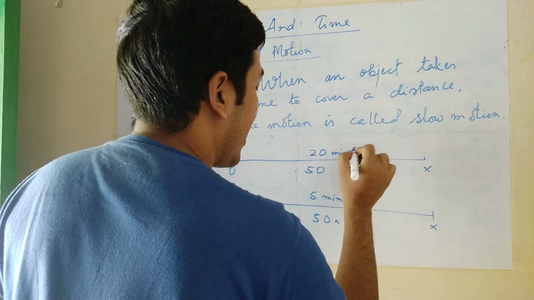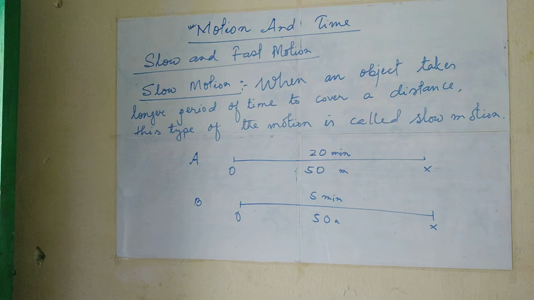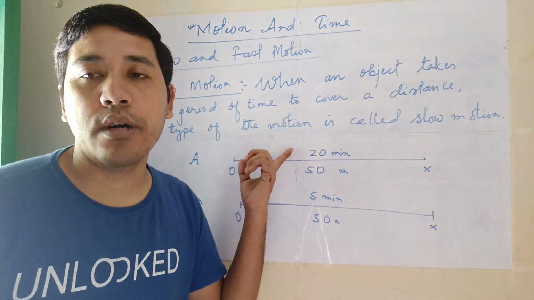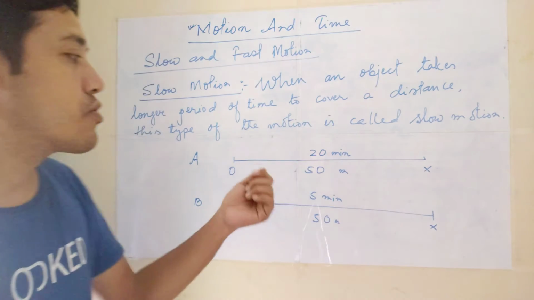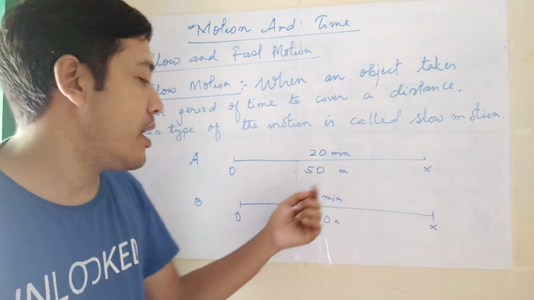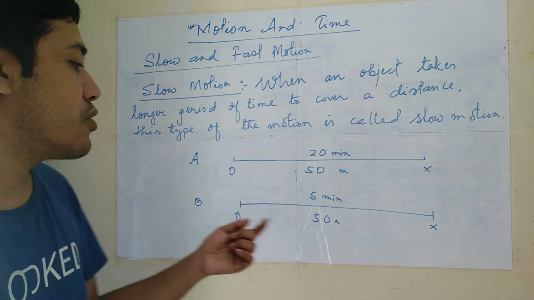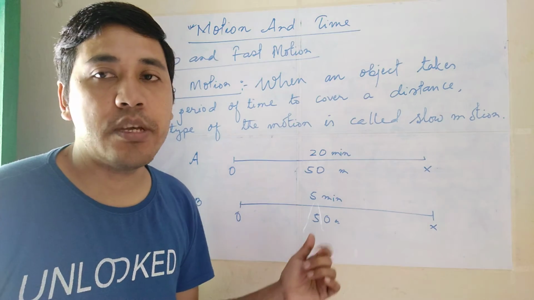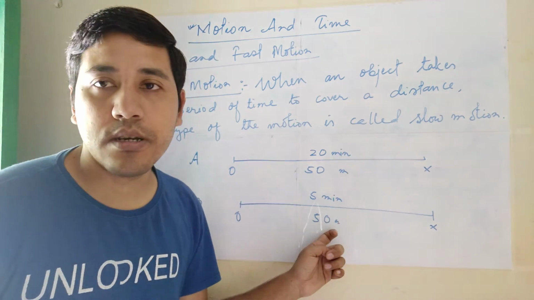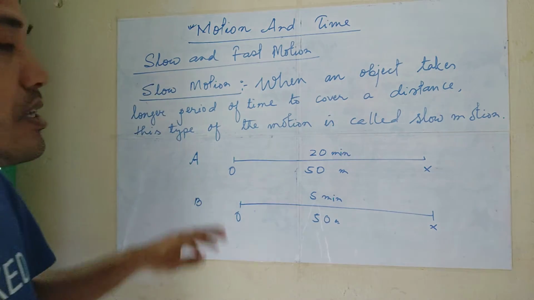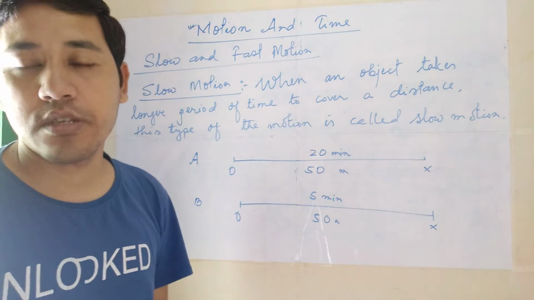That means A has taken a longer period of time to cover this 50 meter distance, but B takes only 5 minutes, a very short period of time. That's why A is known as slow motion and B is known as fast motion, right?